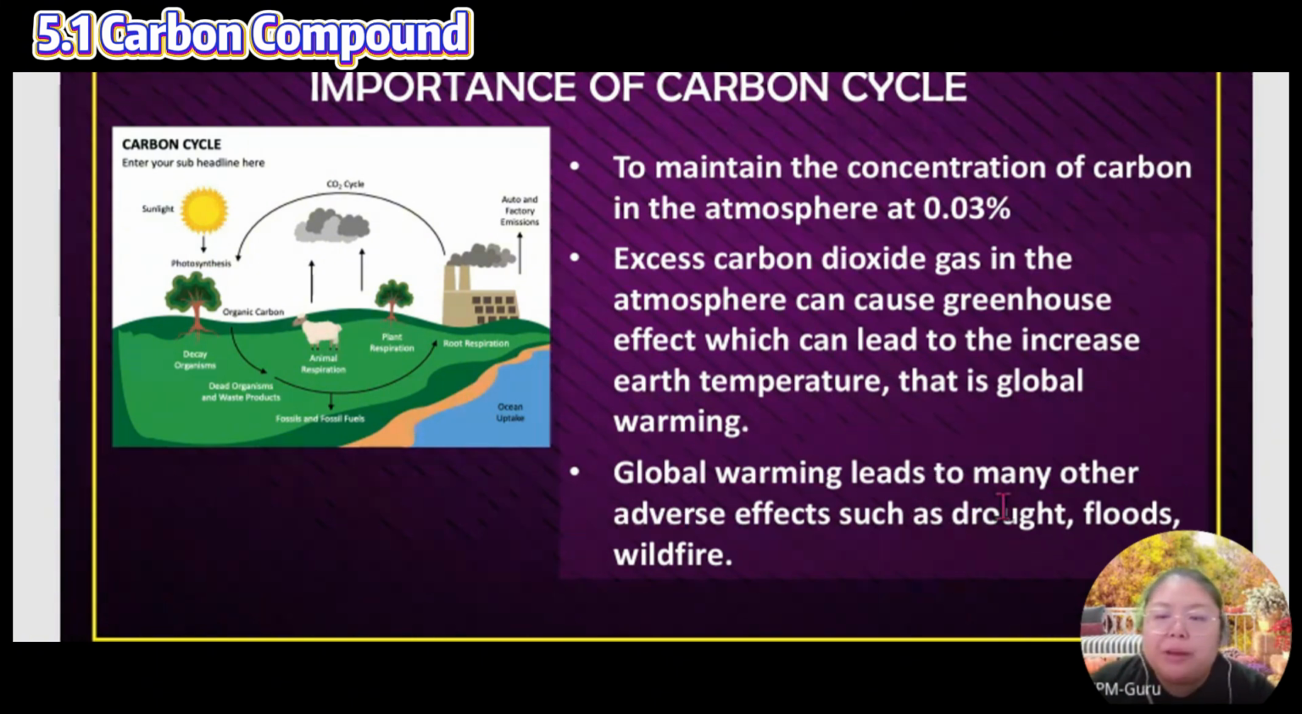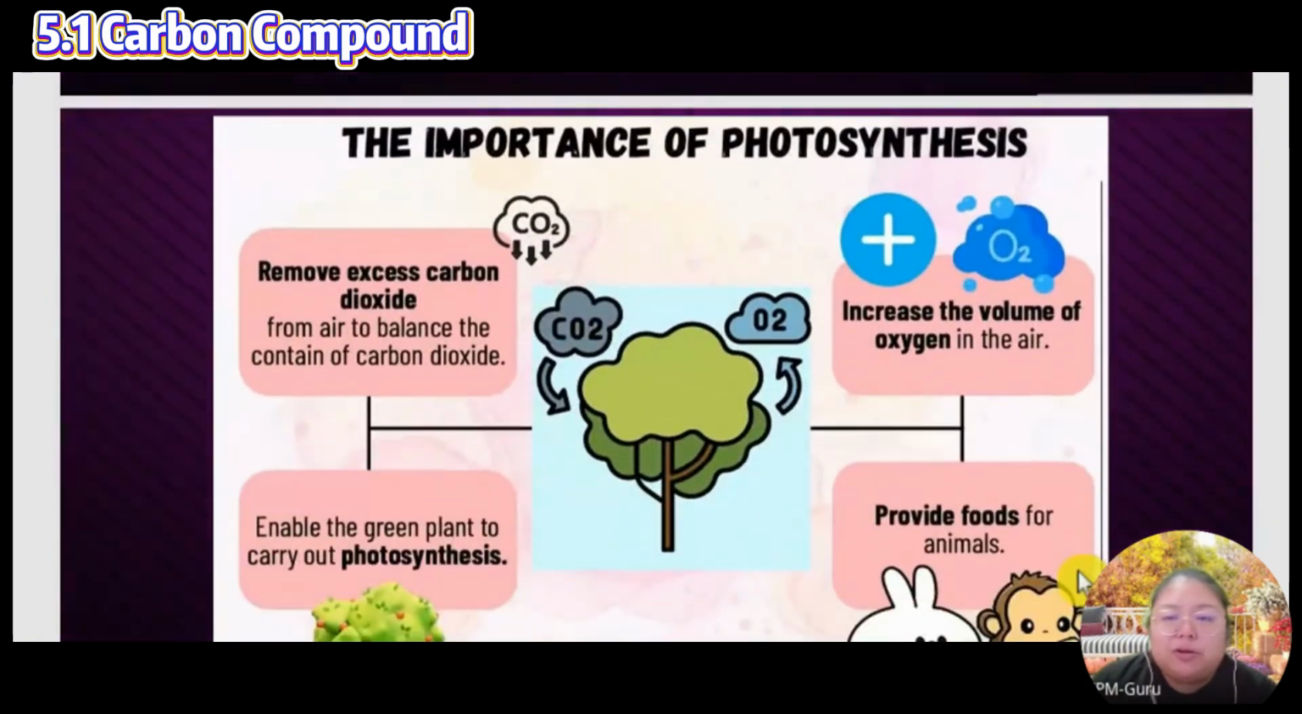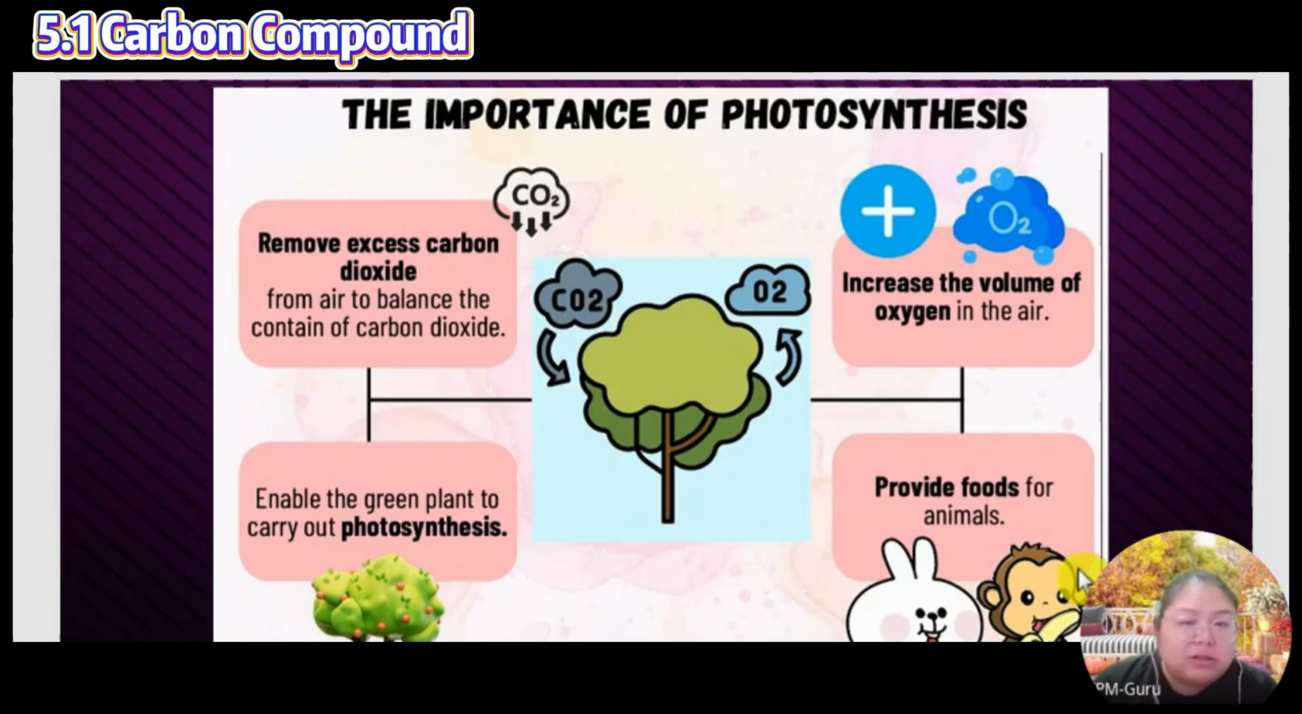Global warming will cause many other adverse effects such as drought, flood, and also wildfire. This will affect all the countries on our Earth. So this is one of the problems now: the carbon dioxide layer is getting thicker and thicker. So photosynthesis is important to remove the excess carbon dioxide, enabling green plants to carry out photosynthesis.